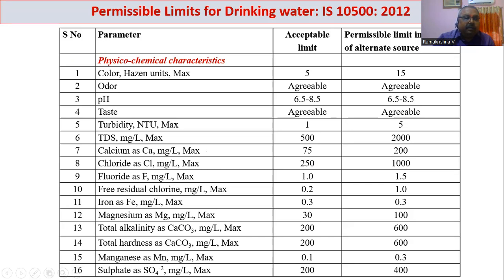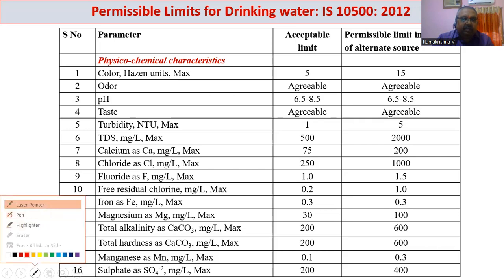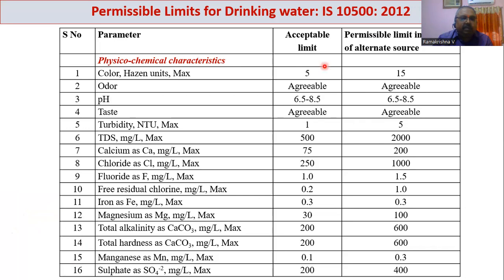This is the permissible limits for drinking water. This code is based on IS 10500 2012. So these are the various parameters, the physico-chemical characteristics. There are two categories of limits here. One is the acceptable limit, and another is the permissible limit in absence of any other alternate source. So the acceptable limit column is considered as the limiting parameter, and only in the absence of any other source do we go for the last column.